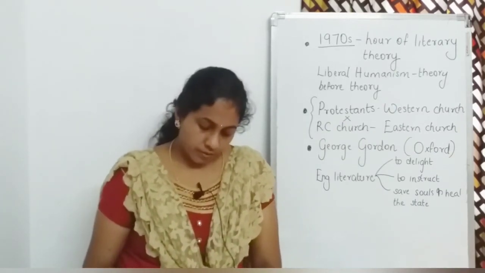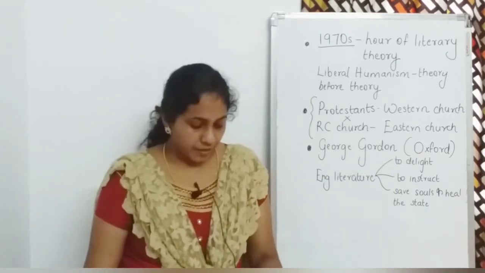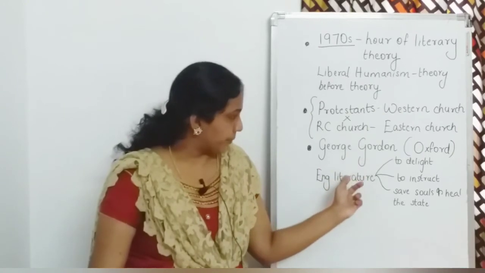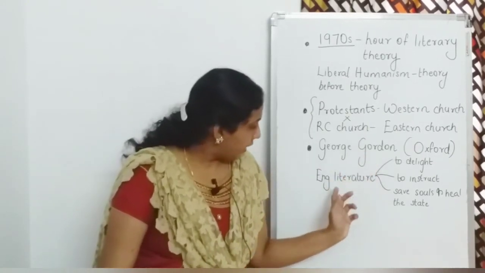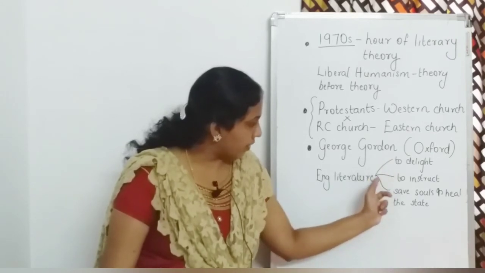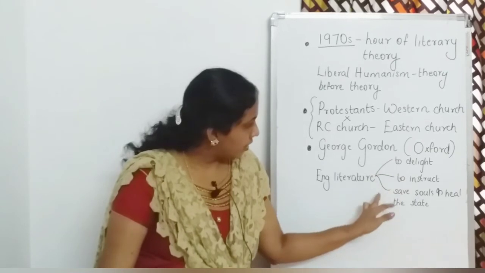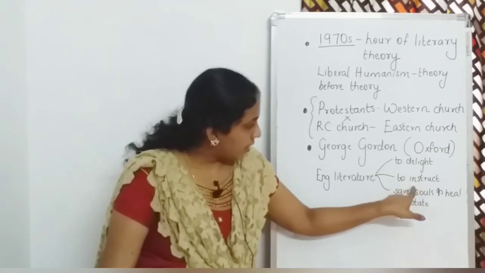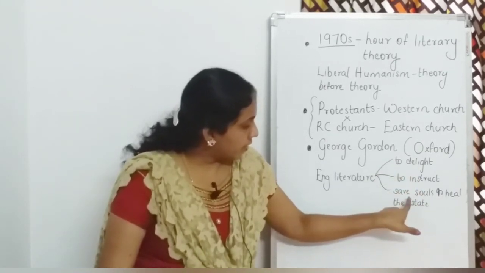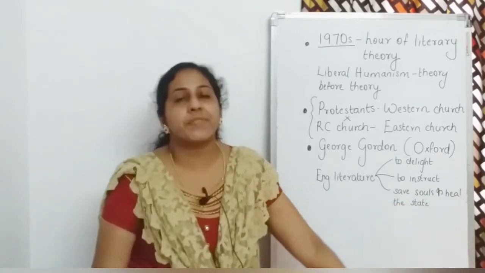English literature had to save England, and according to George Gordon, English literature had a function, not just one function but triple functions, three functions. One was to delight, another was to instruct, and the third was to save souls and to heal the state.